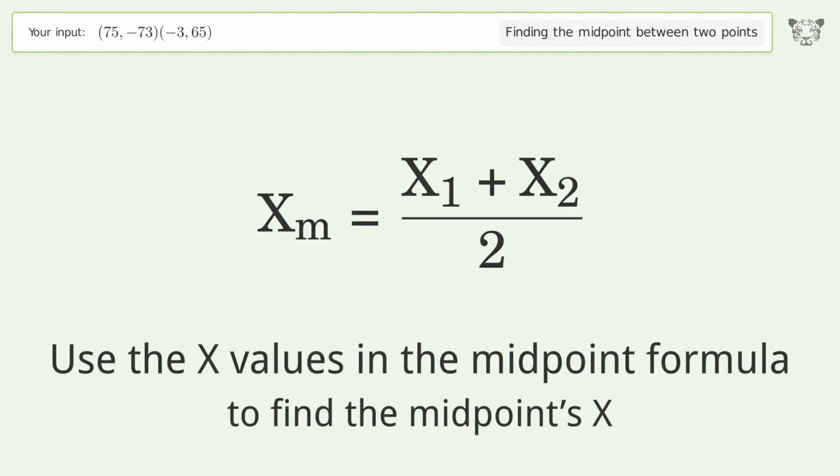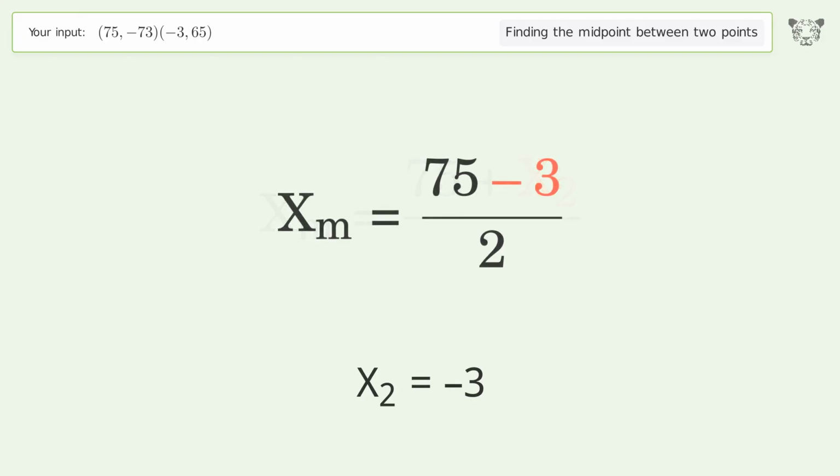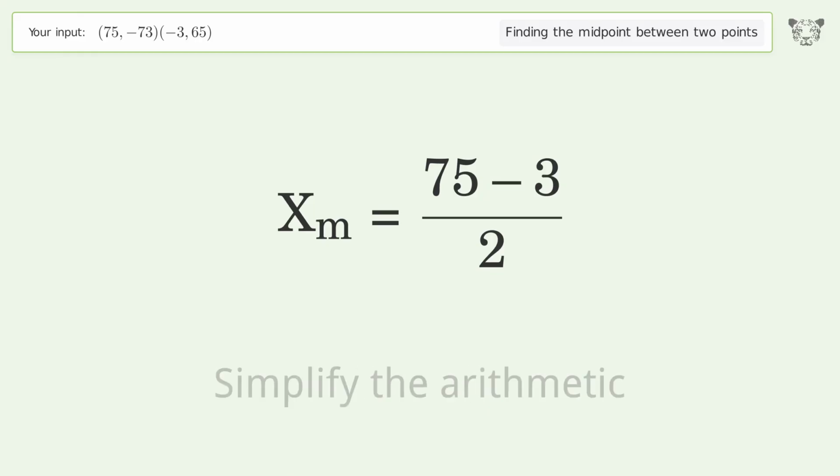Use the x values in the midpoint formula to find the midpoint's x. x1 equals 75. x2 equals -3. Simplify the arithmetic.